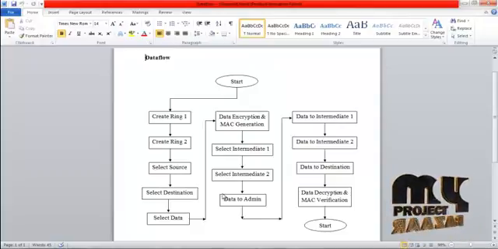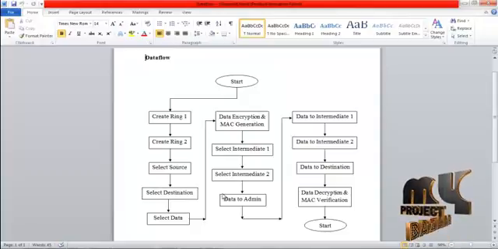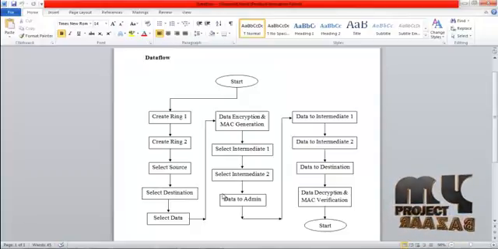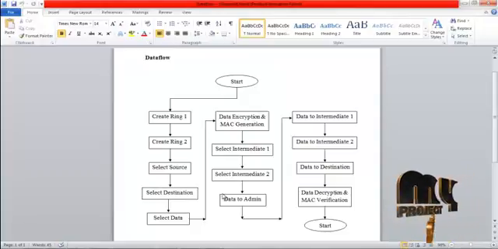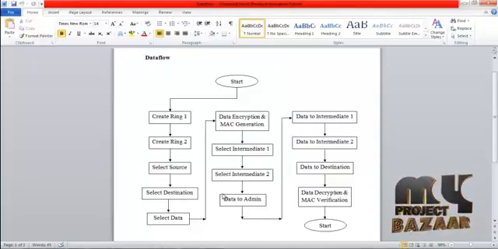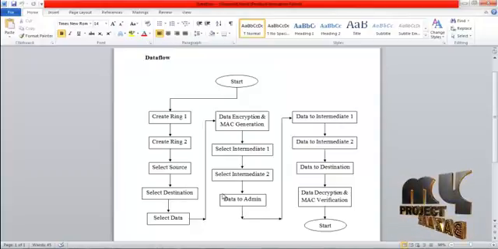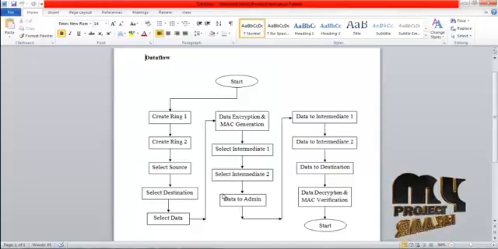This MAC is compared with the existing MAC that was generated by the source node. If both the MACs are equal, then the integrity of the data is confirmed. Otherwise, the integrity of the data is not confirmed. This means the data may have been modified in some other places.